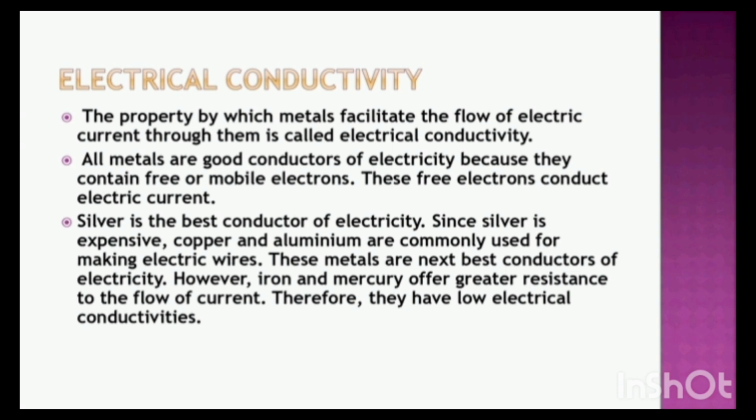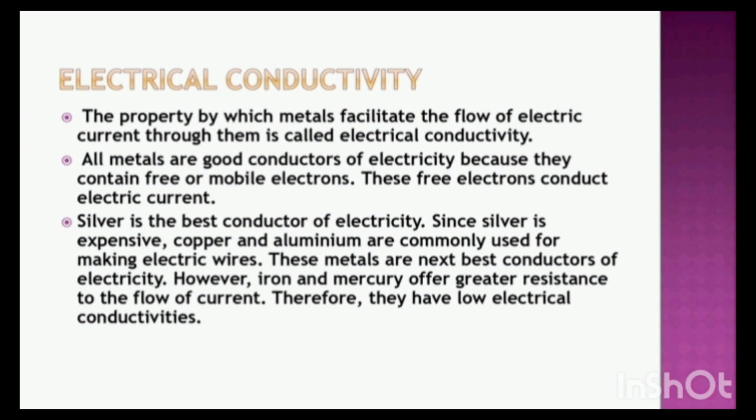Next is electric conductivity. The property by which metals facilitate the flow of electric current through them is called electric conductivity. Metals are good conductors of electricity because they contain free or mobile electrons. These free electrons conduct electric current. Silver is the best conductor of electricity. Since silver is expensive, copper and aluminium are commonly used for making electric wires. These metals are the next best conductors of electricity. However, if you see, iron and mercury offer great resistance to the flow of current. Therefore, they have low electrical conductivities.